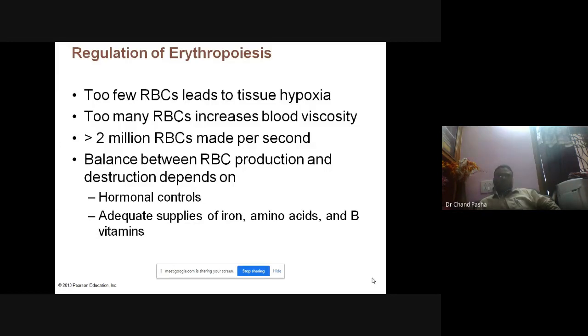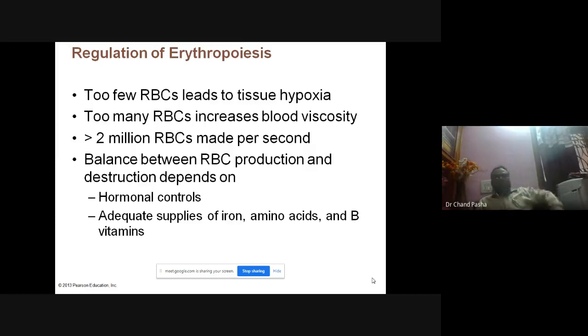Okay, if suppose too much RBC is produced, it still leads into viscosity. What happens if there is viscosity? See, clumps will be formed, free flow of blood does not take place, and sinusoids will be blocked. That should not happen. If the blood is too viscous, then its normal activity of gas exchange does not take place. It will be impaired or disturbed. Earlier it was doing 100%, now it may be doing 40 to 60%.